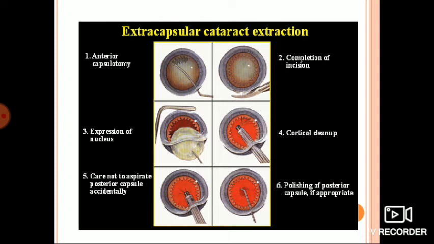After that, placement of the posterior chamber intraocular lens, that is, a non-foldable PMMA IOL, can be placed into the bag, and then the closure of the corneal incision by 10-0 nylon interrupted or continuous sutures can be done.